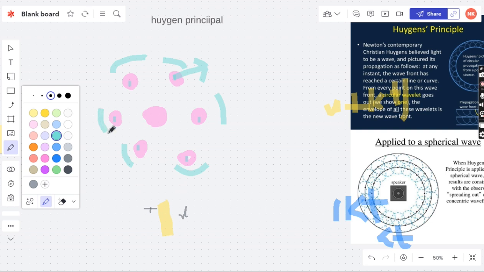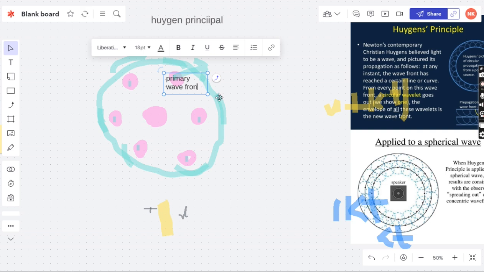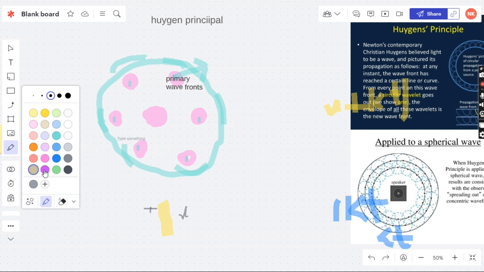This is x in time t, so it creates a new wavefront, something like this. Now I'm filling in each and every space here. So this is basically the primary wavefront.